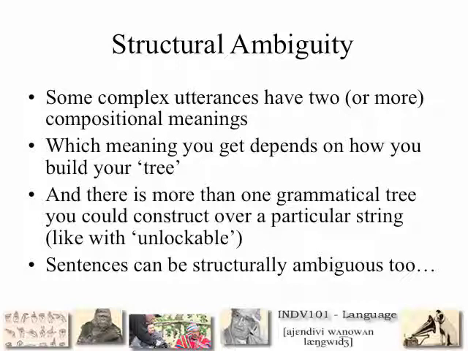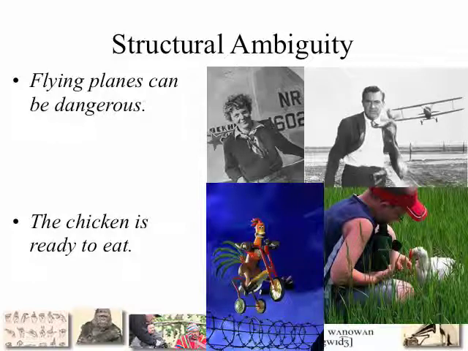Remember that a tree is like a description, a drawing of the way that relationships are ordered in a sentence or a word. So sometimes there's more than one grammatical tree that you can build for a particular string, just like with the unlockable example. So sentences can be structurally ambiguous as well as complex words.